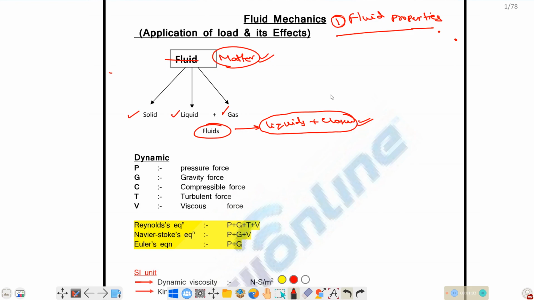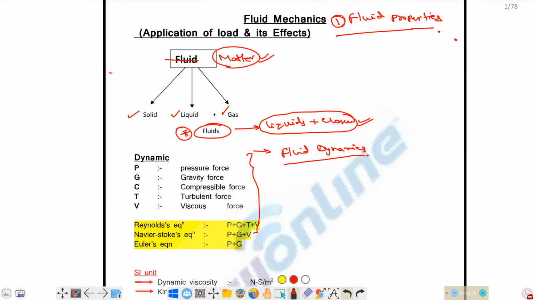fluids. Okay. तो यहाँ पर क्वेश्चन क्या पूछेगा, which of the following matter comes under fluids? So liquids and gases. ठीक है. तो हम बाद में I will explain you later why both gases and liquid comes under fluids, not solid. Okay. So this part is a fluid dynamics का part है. ठीक है. fluid dynamics का part है.